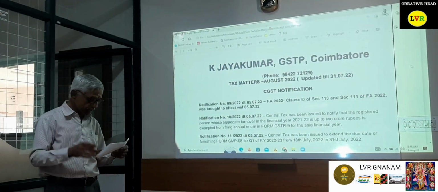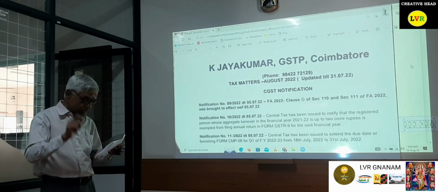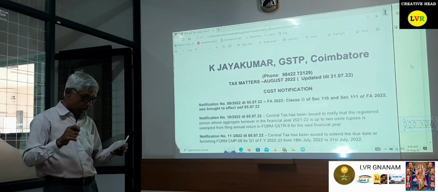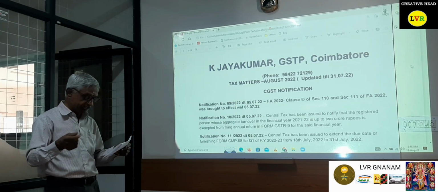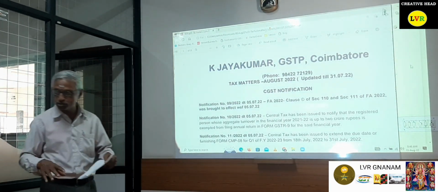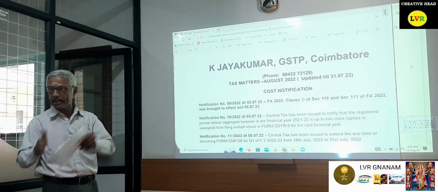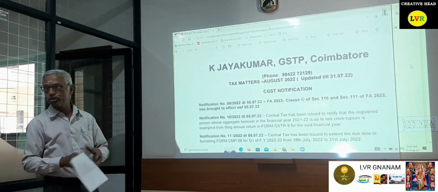Moreover, a proviso has been added. What is this? No such transfer under clause (b) shall be allowed if the said registered person has any unpaid liability in his electronic cash ledger. Suppose A has got any liability in Coimbatore, necessarily he has to discharge the liability in Coimbatore. Generally, the remaining amount, if any, they can transfer to Palakkad.